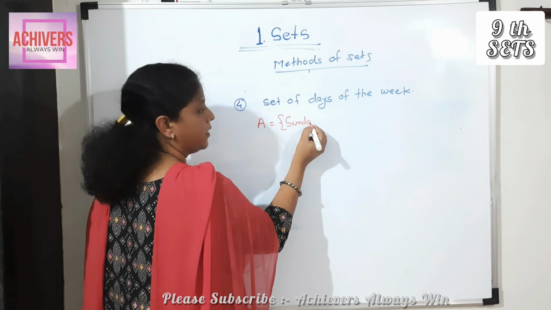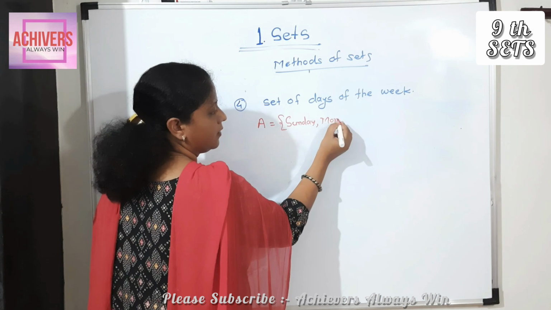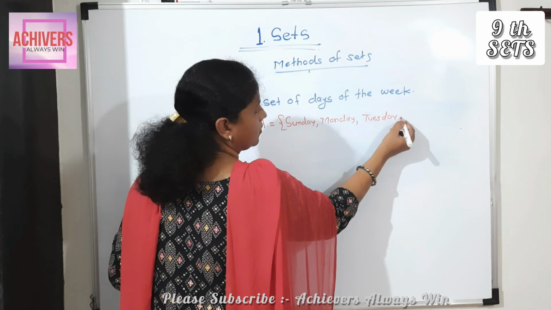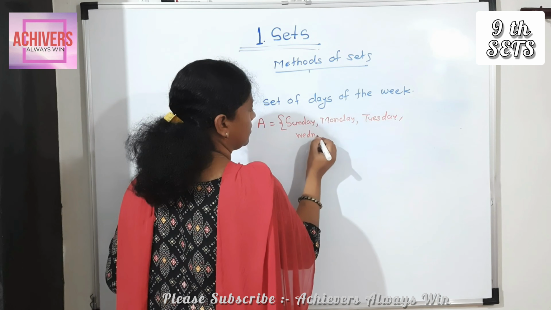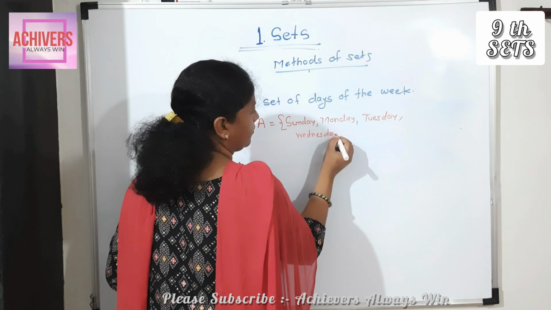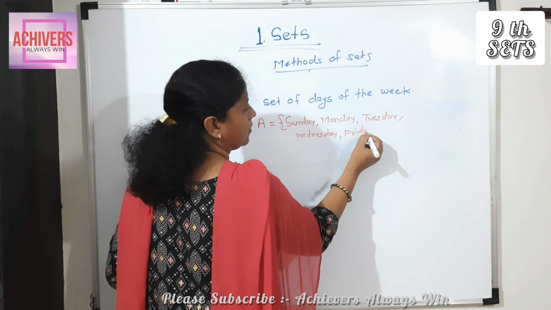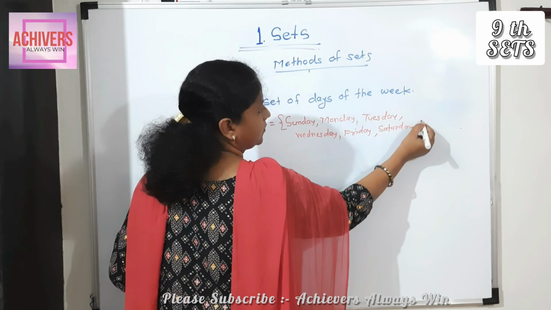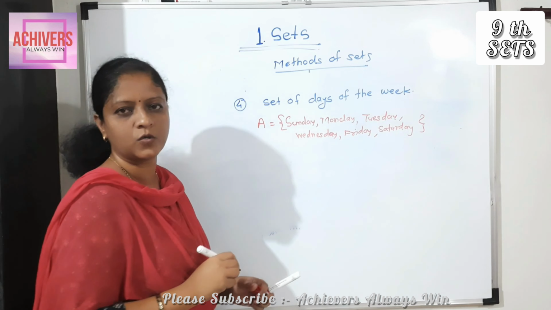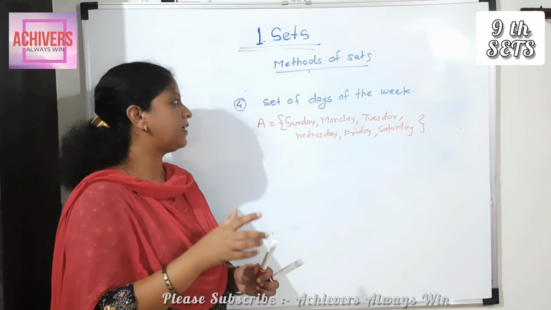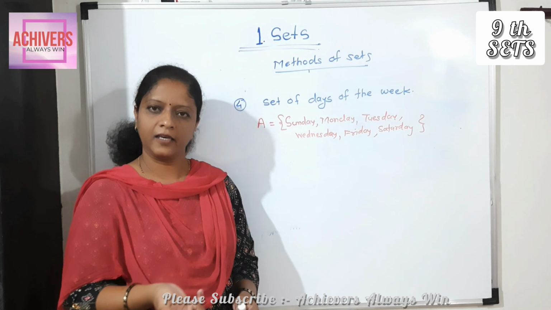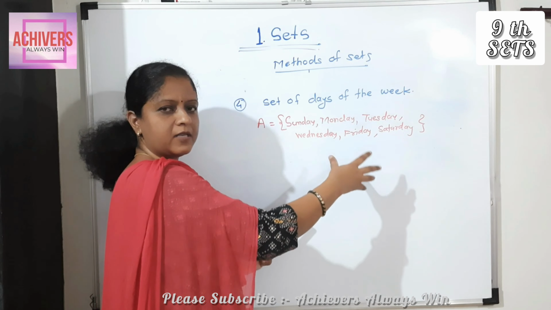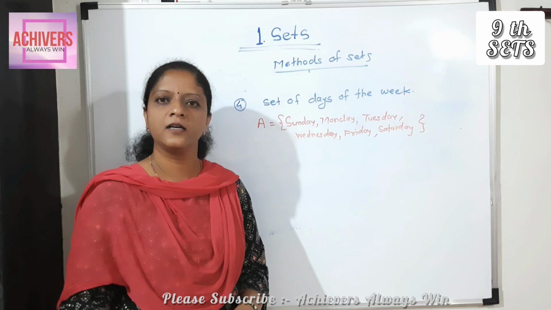Sunday, Monday, Tuesday, Wednesday, Friday, and Saturday. Here curly bracket closed. Also we write the set of months in a year. There are 12 months in a year. We write the names of those months, 12 months, and close the curly bracket.